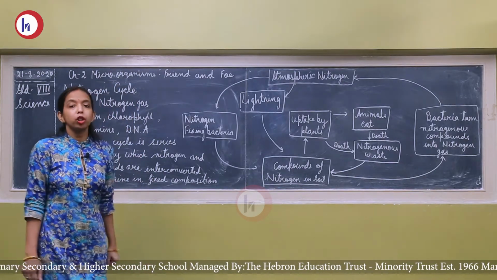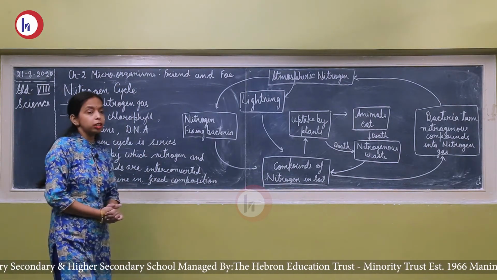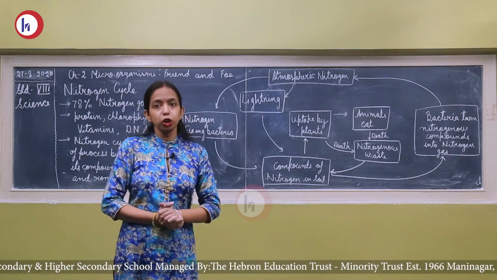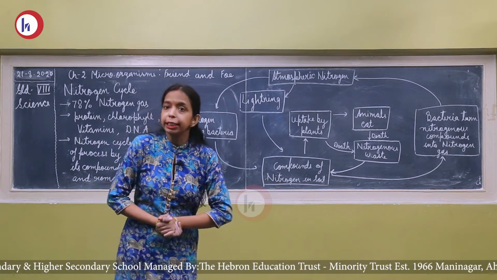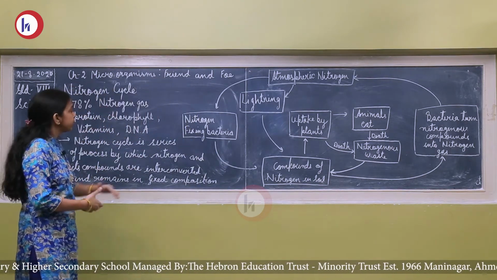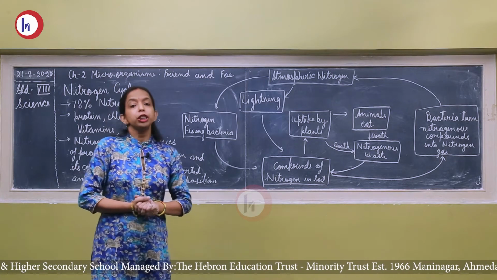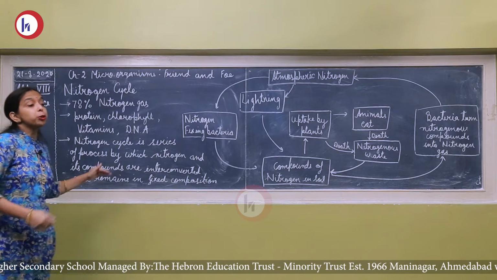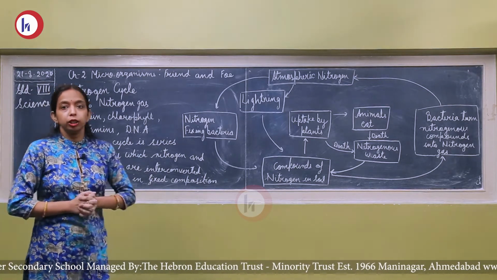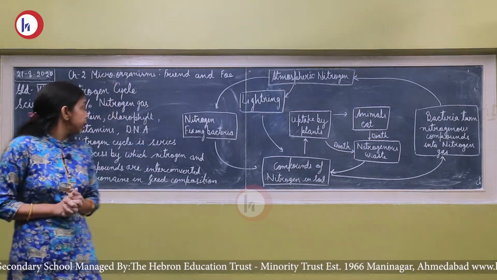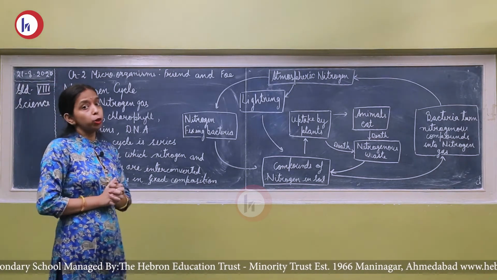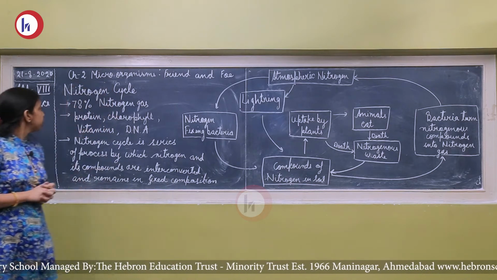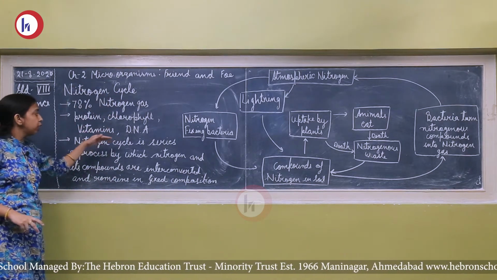Now the last topic of this chapter is the nitrogen cycle. Nitrogen is an element which exists in our atmosphere in the form of gas. This nitrogen gas is found in the largest composition in our atmosphere, 78%. Nitrogen is found in different types of compounds, and these substances are protein, chlorophyll, vitamins